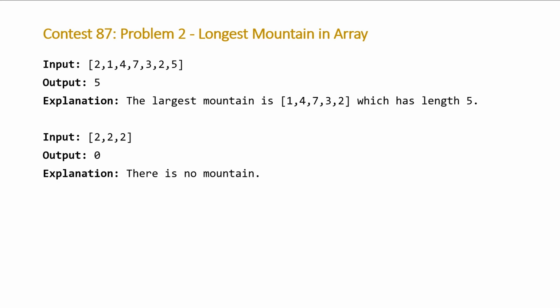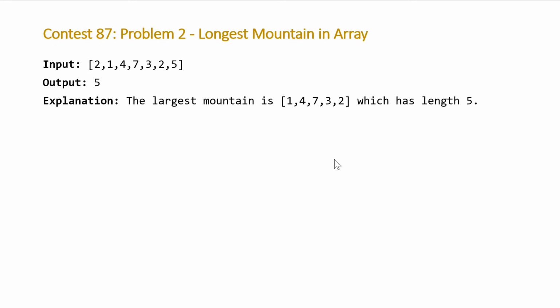In the first one, we have our input, which is just a list of integers. That is our array A, and the output is supposed to be 5. And the explanation is that the largest mountain is 1, 4, 7, 3, 2. So note that 7 is the peak of our mountain, and the numbers to the left of that are strictly increasing up to this peak, and the numbers to the right are strictly decreasing from that point. And for our second input, we just have 3 2s, so there are no strictly increasing or decreasing sequences, so it's impossible to have a mountain.